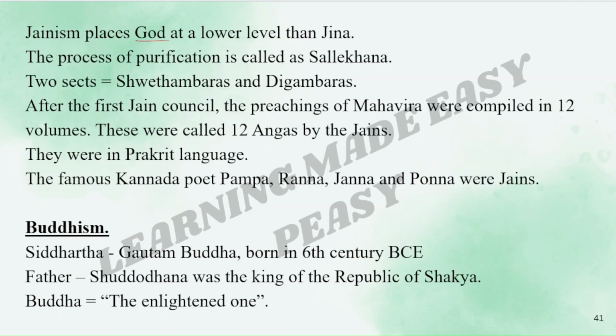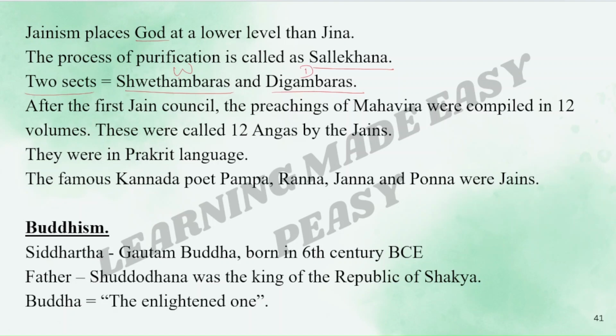Jainism places God at a lower level than Jina. The process of purification is called Salekhana. There are two sects in Jainism, that is Shvetambaras and Digambaras. Shvetambaras are the people who wear white clothes and Digambaras are the people who do not wear any clothes.